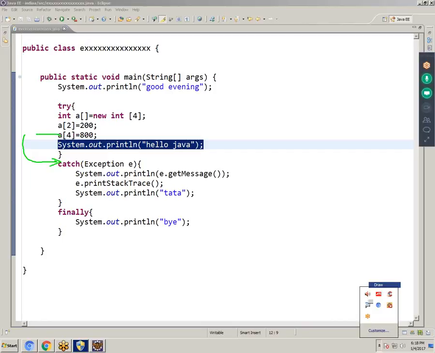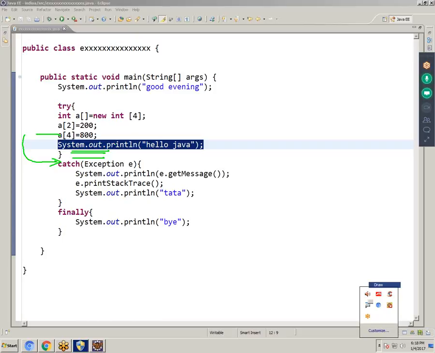It will not execute the remaining blocks. If you have a number of blocks, it will not execute them. For example, I am going to Vijayawada and in between my car gets punctured. So first I will concentrate on the puncture, and I will not concentrate on going to Vijayawada. So here, whenever an exception occurs, it directly comes to the catch block and will not execute the remaining blocks. That is the logic.